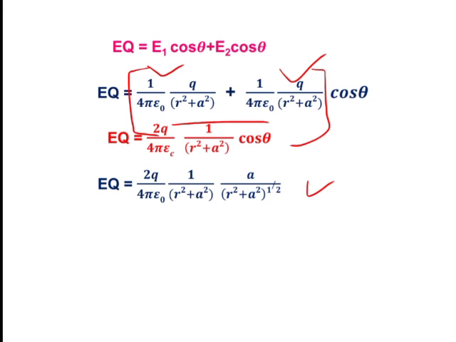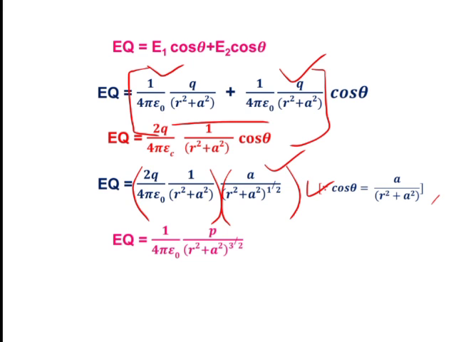So EQ is equal to 2Q divided by 4 pi epsilon naught, 1 divided by R square plus A square, and this is the value of cos theta. Why did I substitute this? Because cos theta is equal to A divided by R square plus A square raised to 1 by 2.